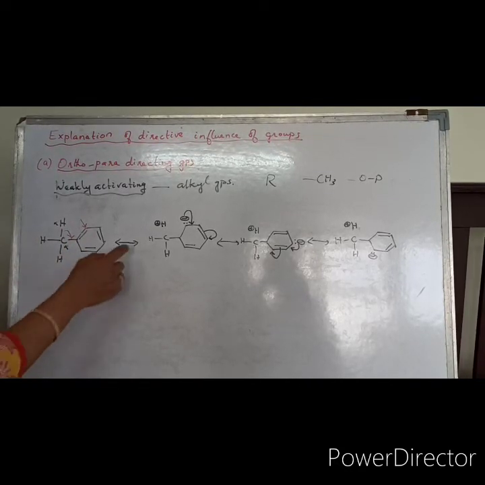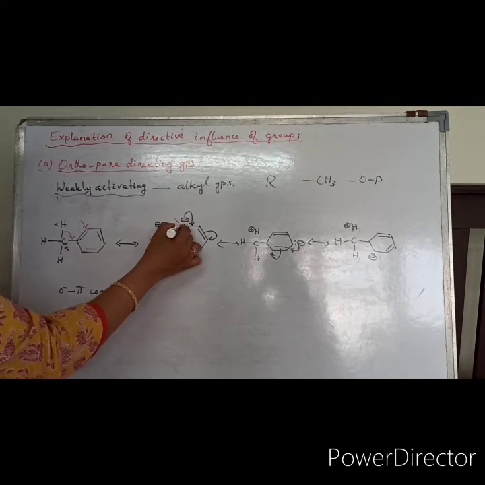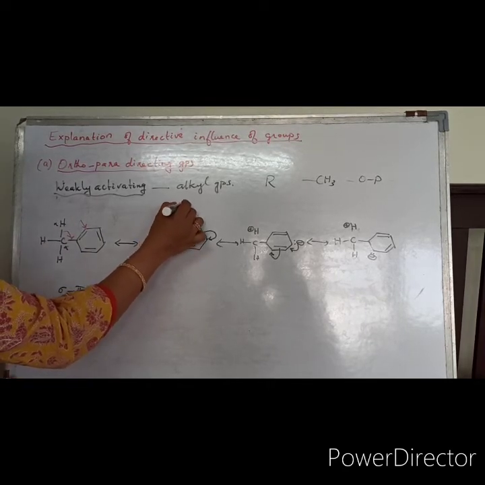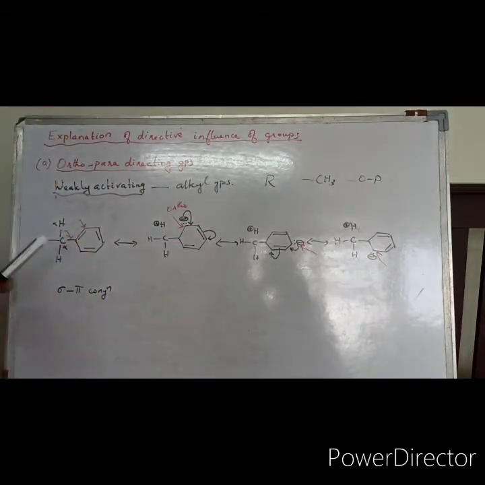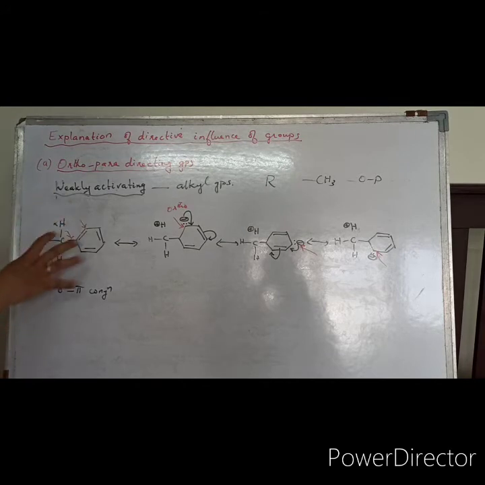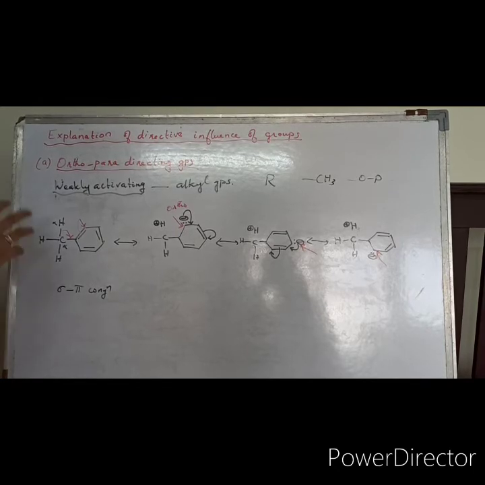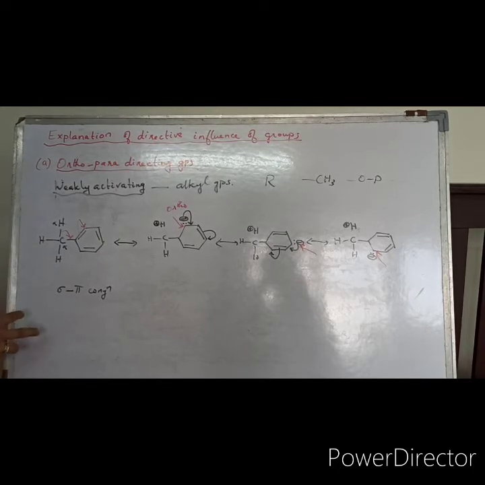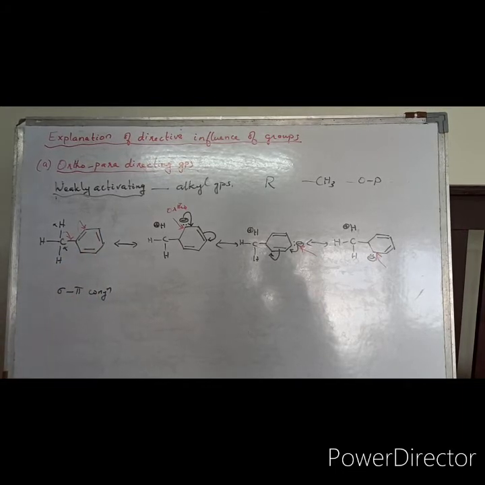Okay. So here if you are seeing, the hyperconjugation makes ortho positions electron rich, this ortho position, this para position, and this ortho position. So that is how the alkyl substituents are becoming ortho-para directors in nature. So this is very important. You have to write the structures while attempting the question in exams. So this is how they are becoming ortho-para directors.